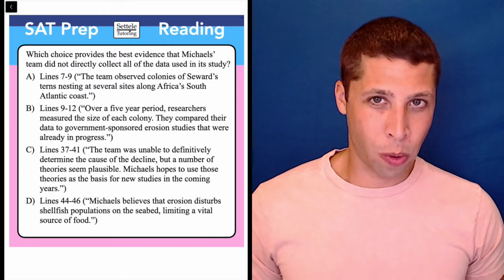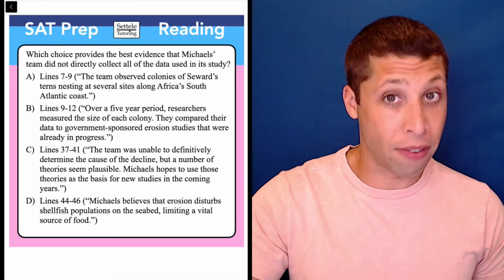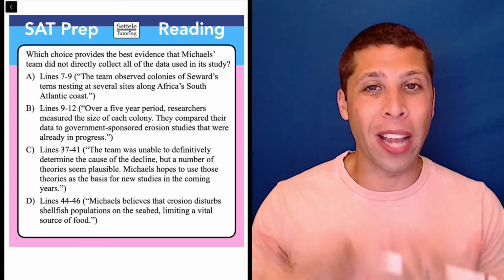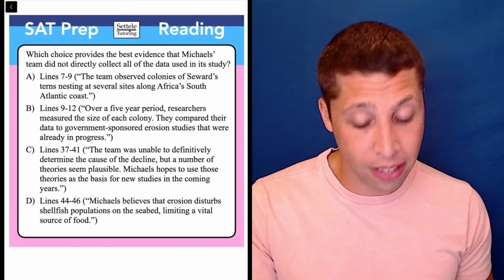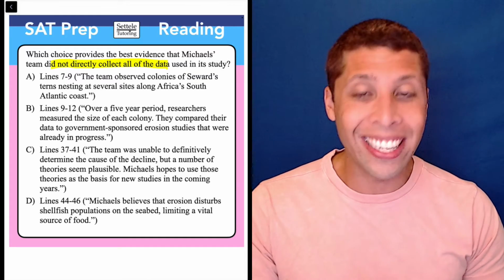Remember that with these evidence questions, it's very important that we understand the question itself so that we understand what we're providing evidence for, right? It's not just what's related. We have a specific claim that they want us to provide evidence of. In this case, it's that Michael's team did not directly collect all of the data used in the study.